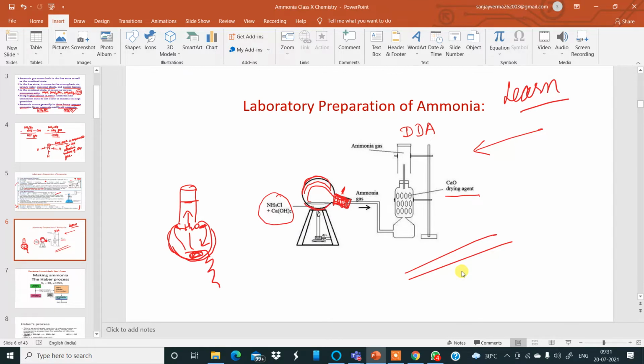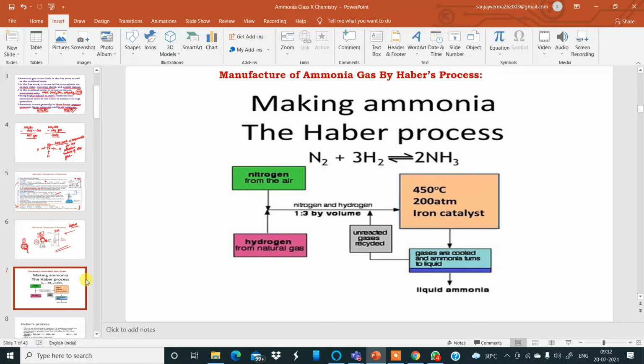Is this clear? That is a question, an ICC question. Remember that. Am I clear with this? A very good question. Wonderful. Okay, let's move further.